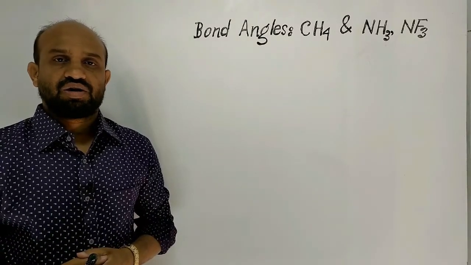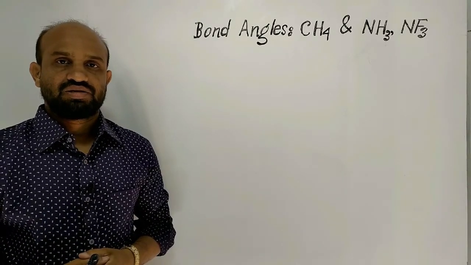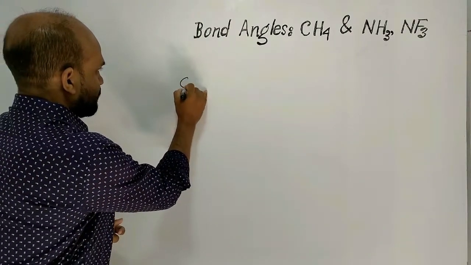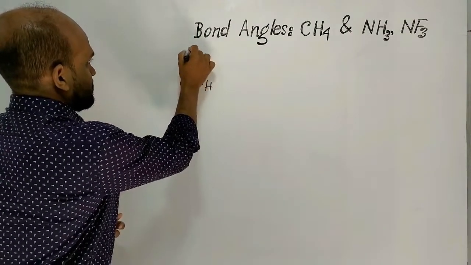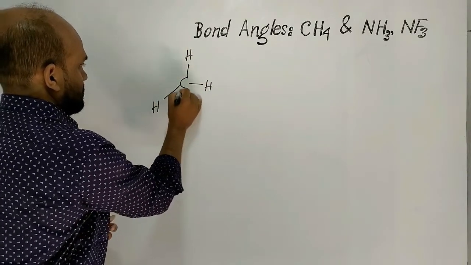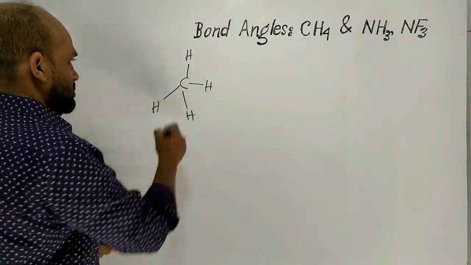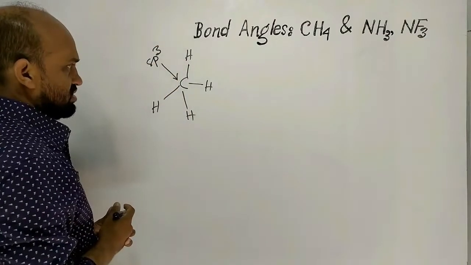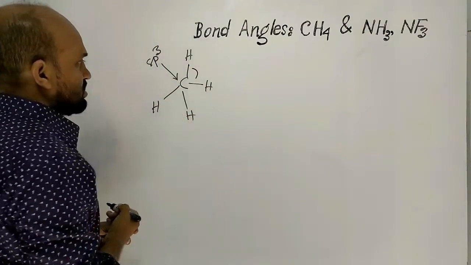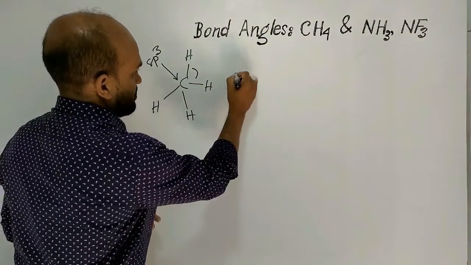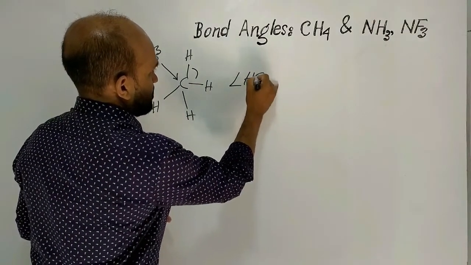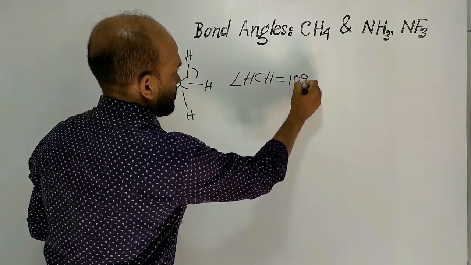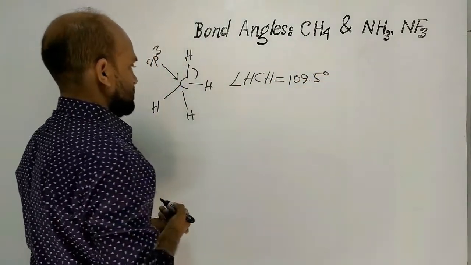Now let's see the hybridization state of the central atoms of these molecules and the degrees of bond angles. The hybridization state of carbon in methane is sp3, and the structure formula of methane is like this. This is sp3 hybridized and here the bond angle, hydrogen carbon hydrogen, is equal to 109.5 degree.